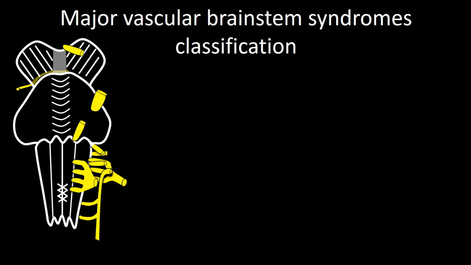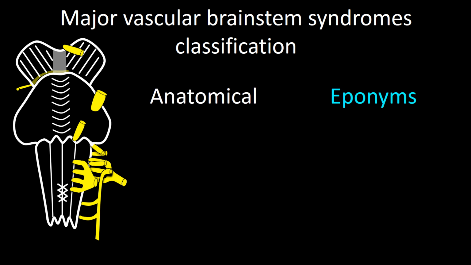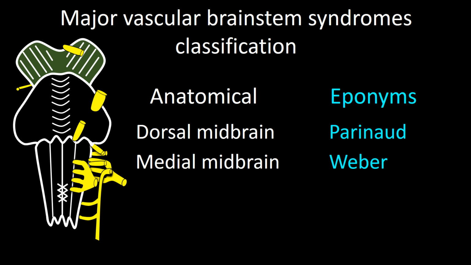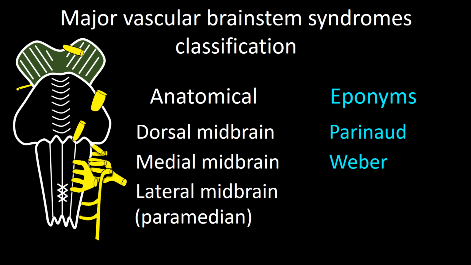Vascular brainstem syndromes have an anatomical name and an eponymic label. Those that result from midbrain involvement include the dorsal midbrain syndrome, also known as Parinaud syndrome, the medial midbrain syndrome, also known as Weber syndrome, and the lateral midbrain syndrome or paramedial midbrain syndrome, also known as Benedikt syndrome.